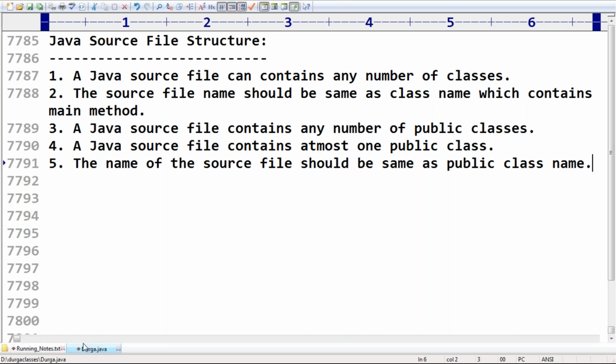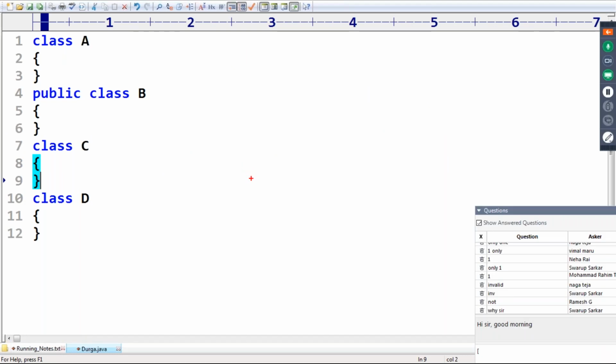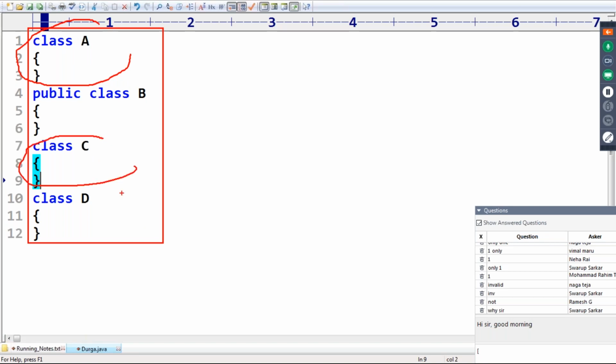The reason why they followed this type of convention is very simple, sir. Just observe very carefully. This is a program. In this program there are multiple classes. This is the first class, this is the second class, this is the third class, and this is the fourth class.